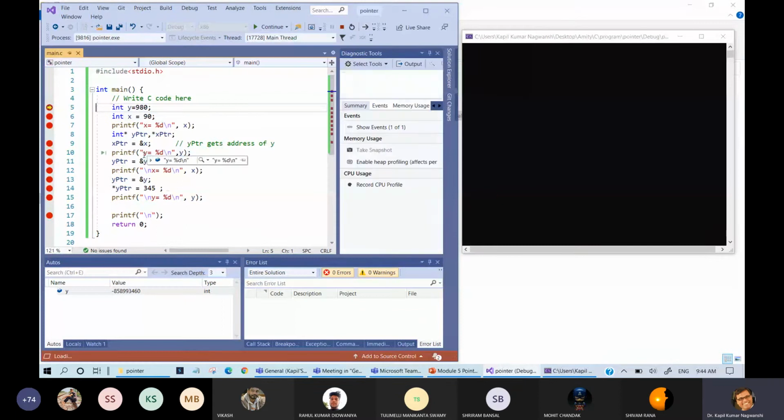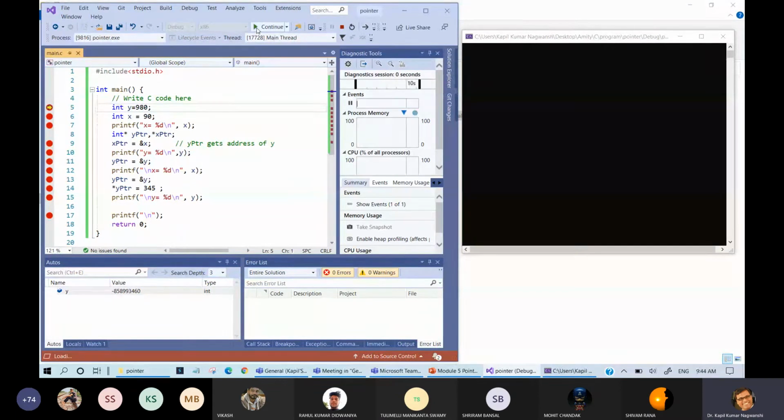Now you can see the first step is easy, second step is easy, third step is also easy, fourth is also easy. X pointer will point to the same address and the value 90. Then X pointer is pointing to 90 and then come to Y pointer. Y pointer holds the address of Y. So here you can see that Y pointer and the address of Y both have the same value, 704, 704